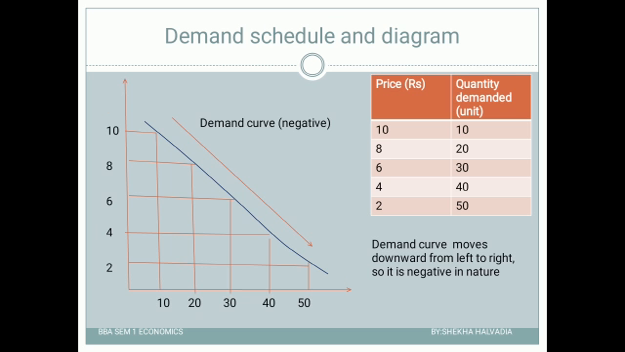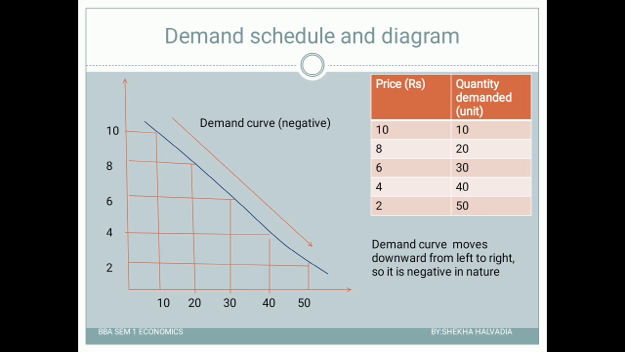Now let us understand this with the help of a diagram. Guys, in the first video I explained the term demand, that at various prices what people purchase is called demand. So let us understand that with the help of a schedule. Here you can see that at the price of 10 rupees, the demand is 10 units. Now when the price decreases to 8 rupees, the demand increases to 20 units. When the price decreases to 6 rupees, the demand increases to 30 units.